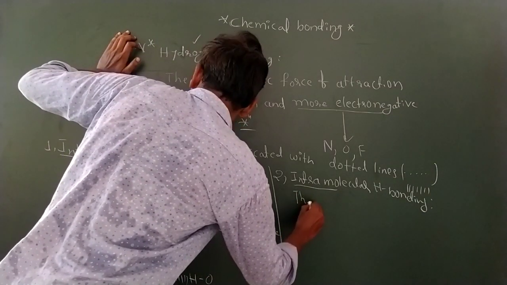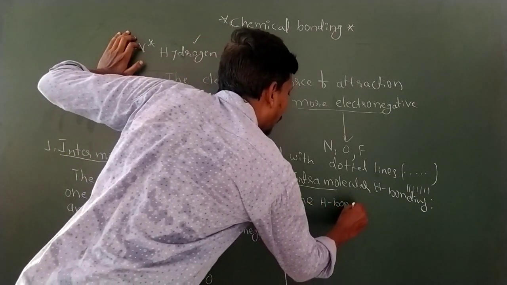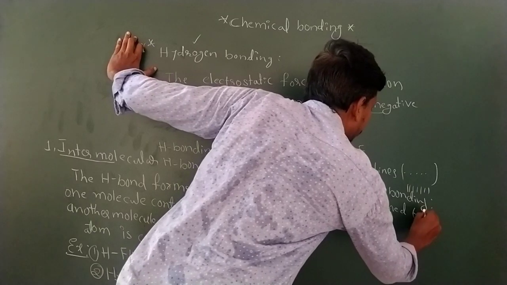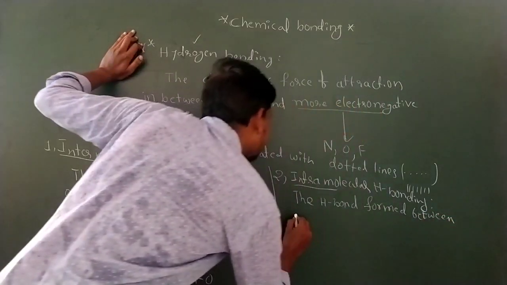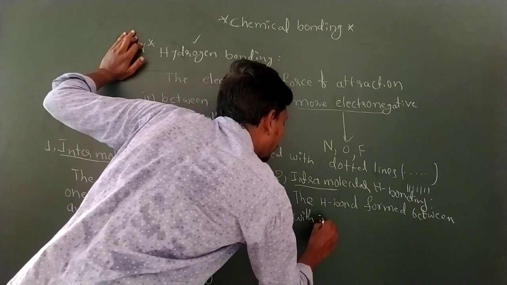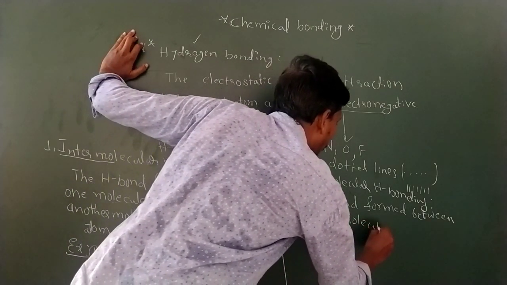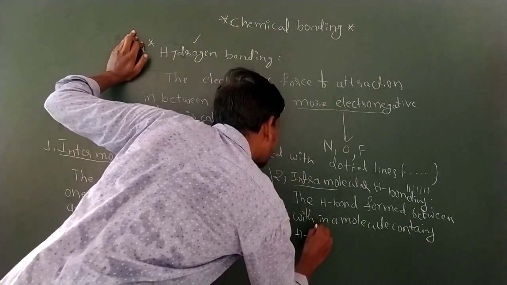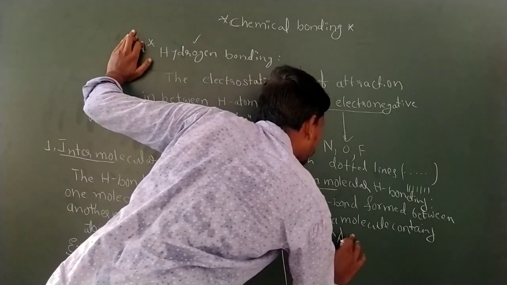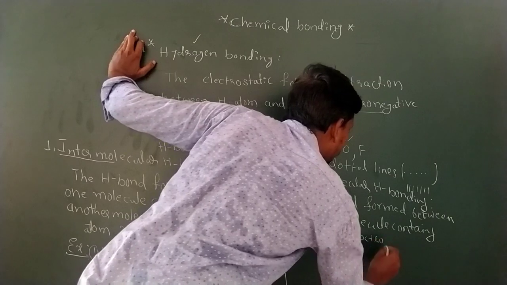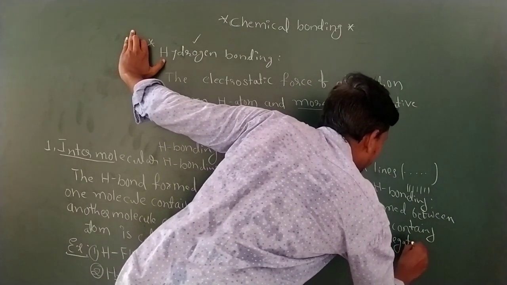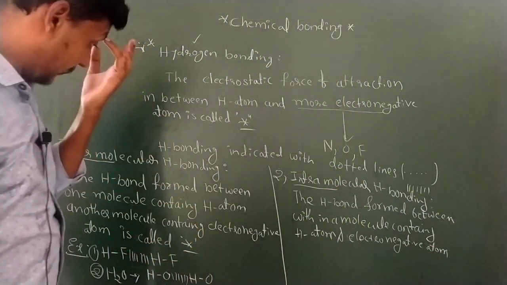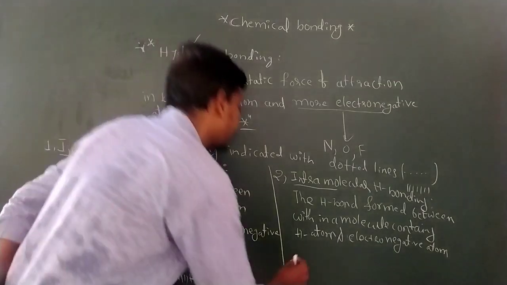The hydrogen bond formed within a molecule containing a hydrogen atom and a more electronegative atom is called intramolecular hydrogen bonding. The example is the most important one. Now I am writing here the example.